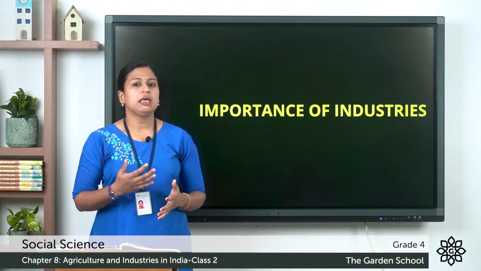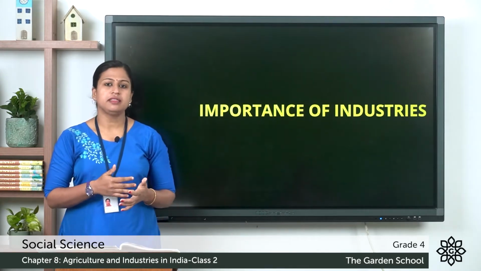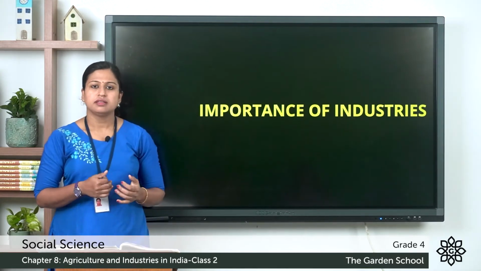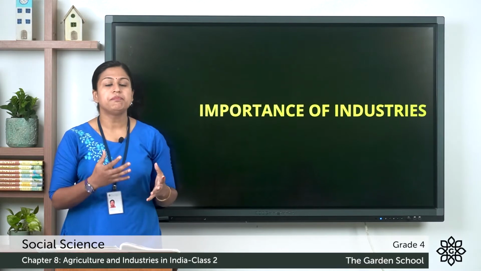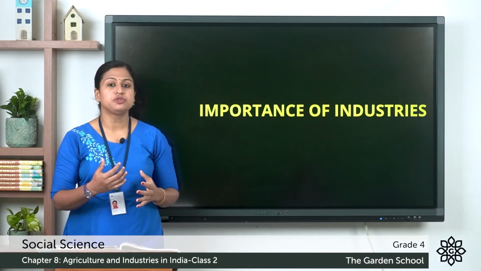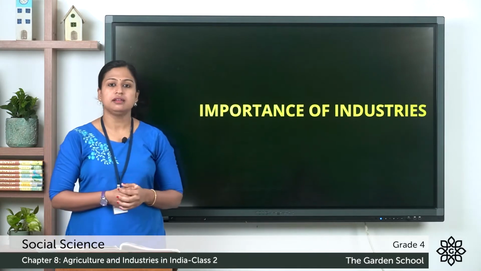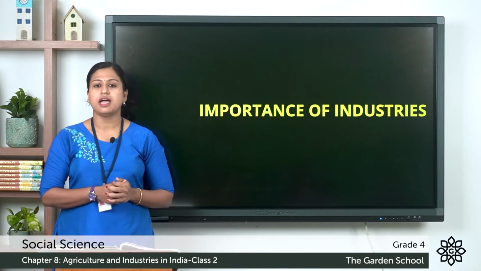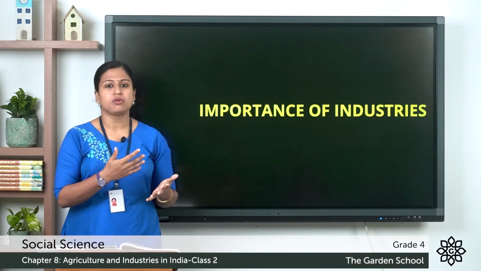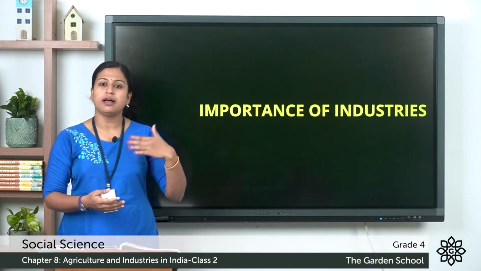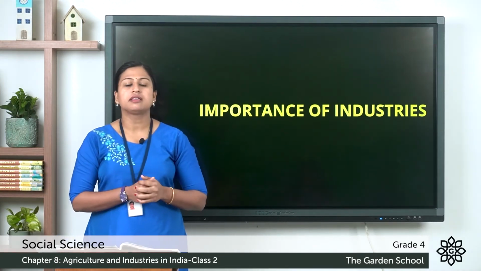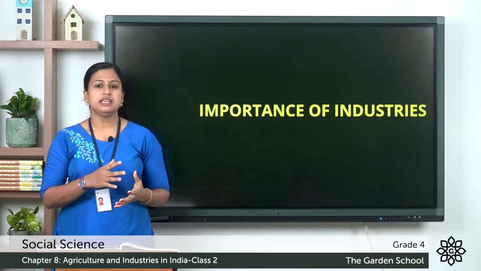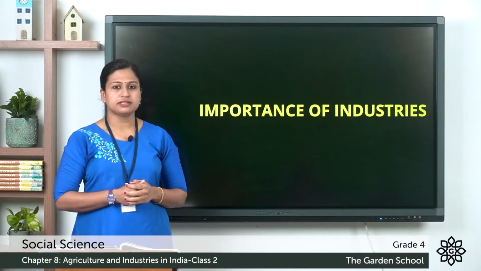Now, let us discuss the importance of these industries. The first and the main importance is that we get the final products from such industries. Second point is that it gives employment. That means it gives jobs to many people so that they can earn their livelihood. Third point is it brings cash to our country. That means our country sells these raw materials or the final products to other countries and in exchange they get the cash. So, it directly helps in the development of our country. So, these are a few importance of industries.